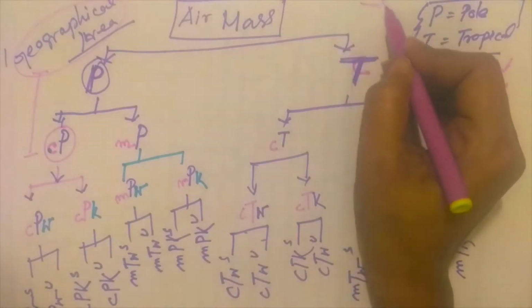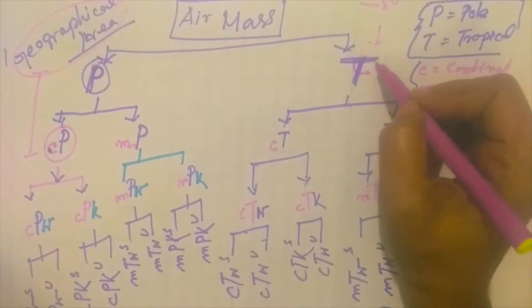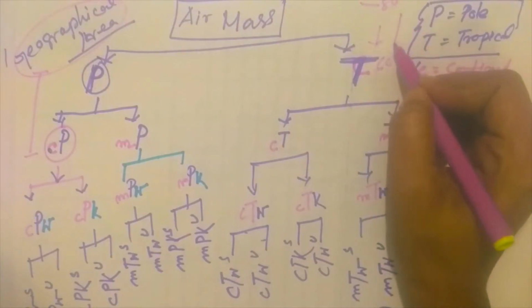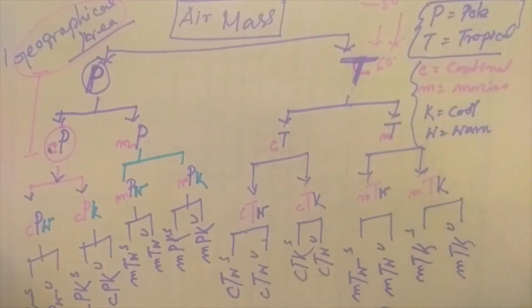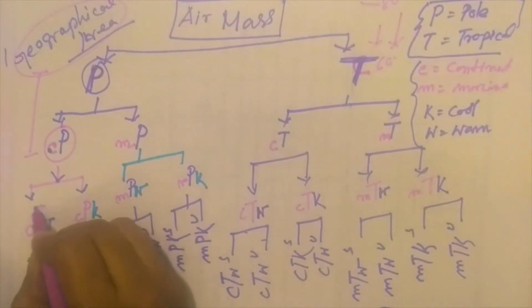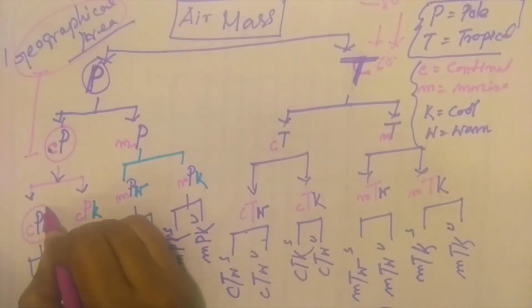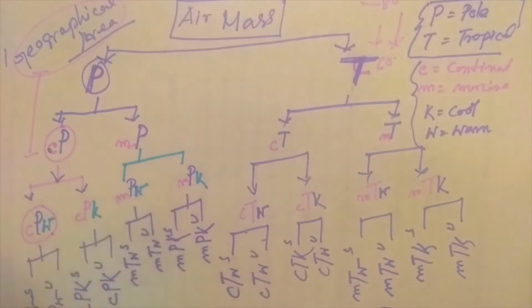So it is coming from the pole towards the equator, and it gets warm. So it becomes CPW, continental polar warm air mass. Then it comes to 30 degrees north latitude and becomes unstable.